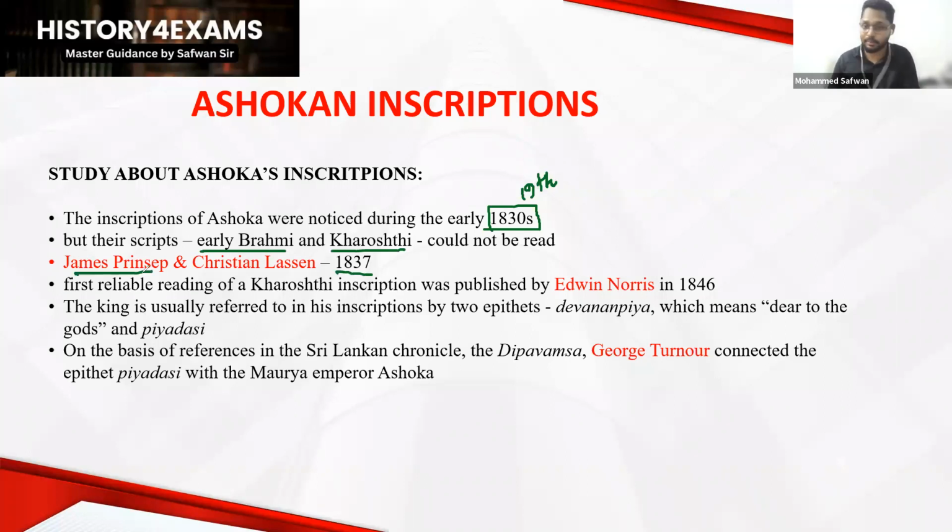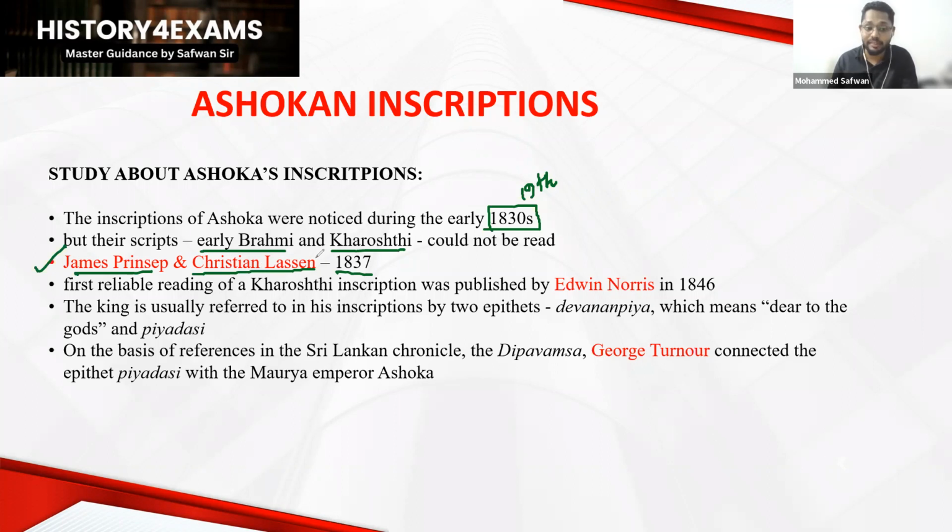One is James Prinsep. Guys, just listen to me. 95% of students will stop learning from here. James Prinsep deciphered the Brahmi script in 1837. But that's not all. James Prinsep worked along with another scholar called Christian Lassen.